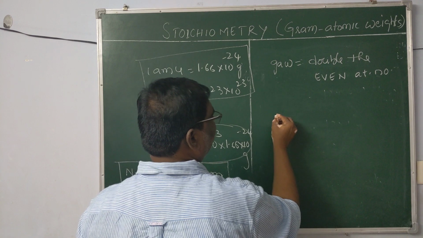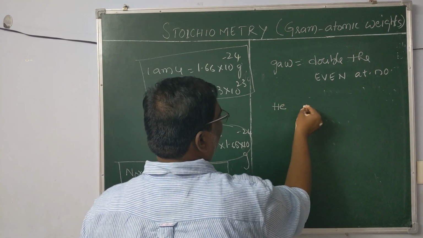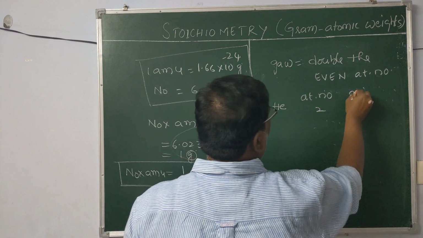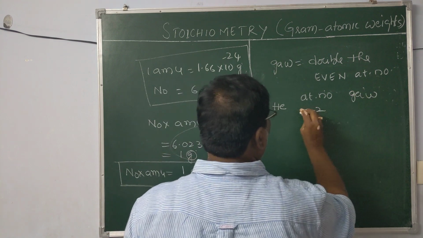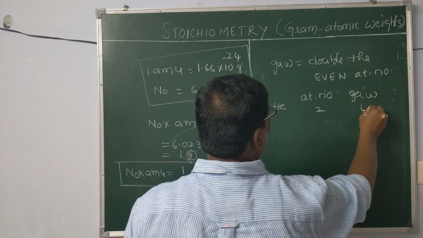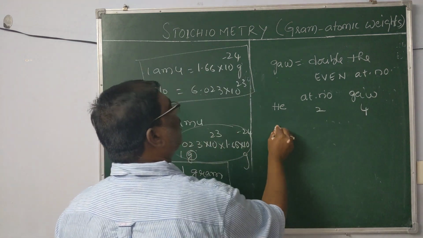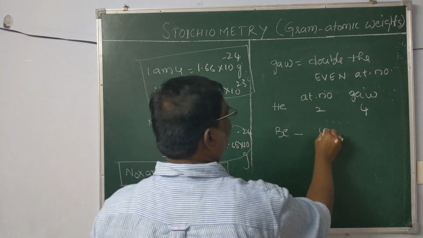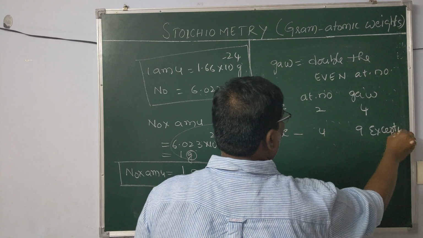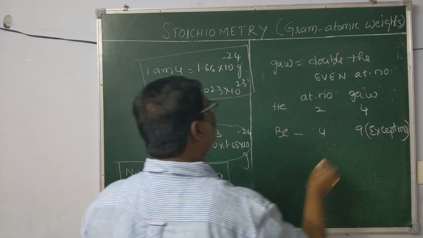For example, helium with atomic number 2, gram atomic weight is, this is an even number, so this is made double. Now beryllium, this is an exemption case.